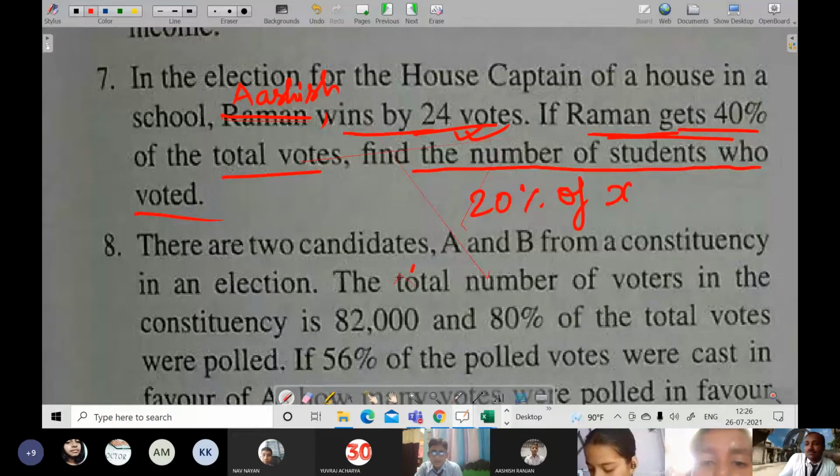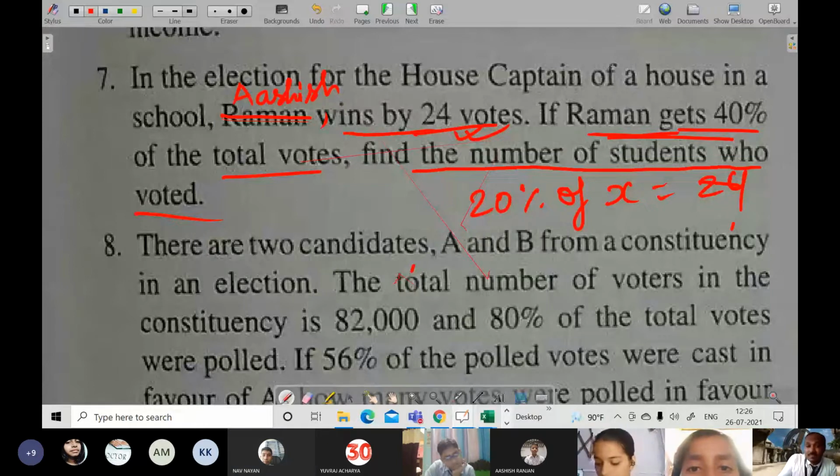Got it, Rituja? Or should I solve the whole process? Sir, yes, we can't. It is 120. Sir, 60% of X is equal to 24? Yes, by doing this you will get 20% of X is equal to 24. But at first, before this, you will write: let the total number be X. Here the percentage of votes received by Ashish is equal to 100 minus 40%, which is 60%. Sir, for this question the answer came 120, sir. There was a mistake in the second way.